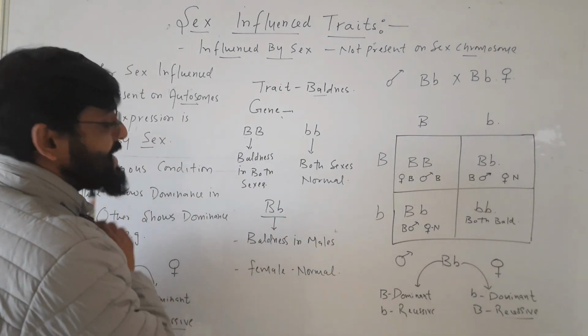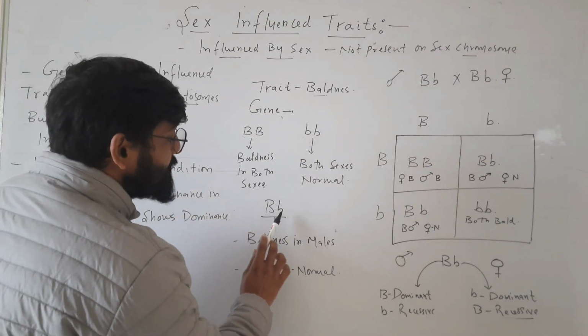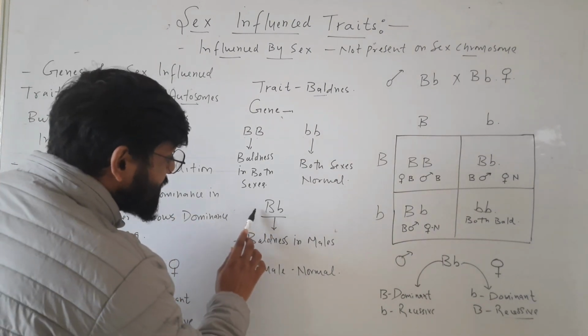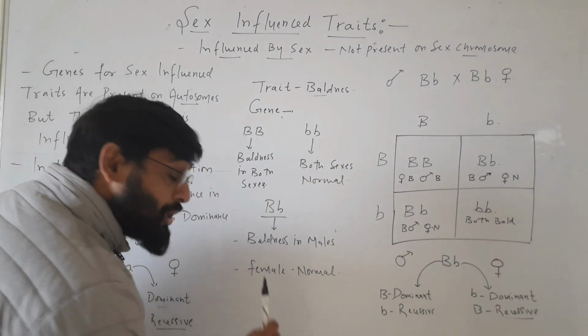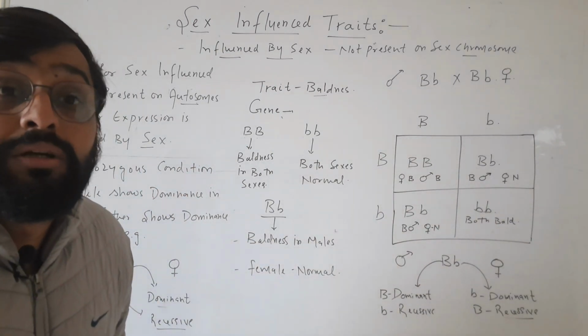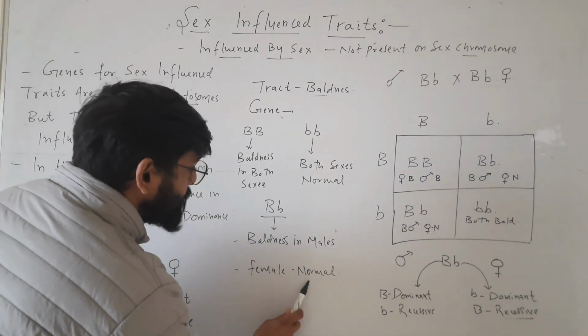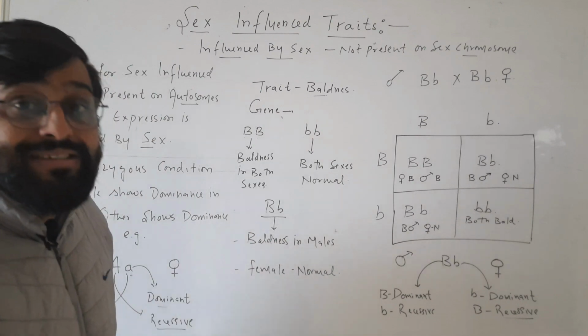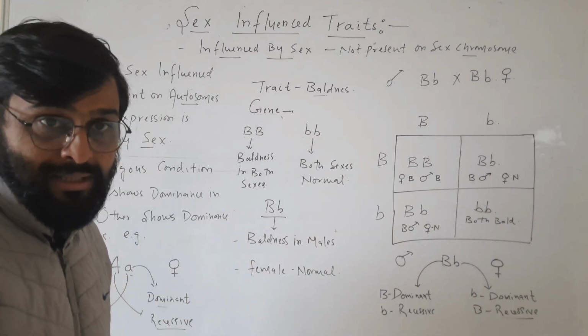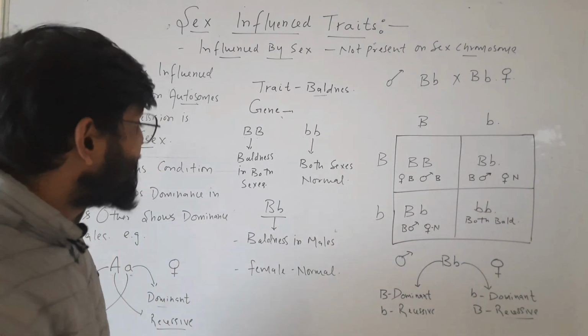But in a heterozygous condition, capital B and small b, this condition causes baldness in male. But in case of female, it does not cause baldness. Female will be normal. So here you can see that expression is changed by sex. Expression is influenced by sex.